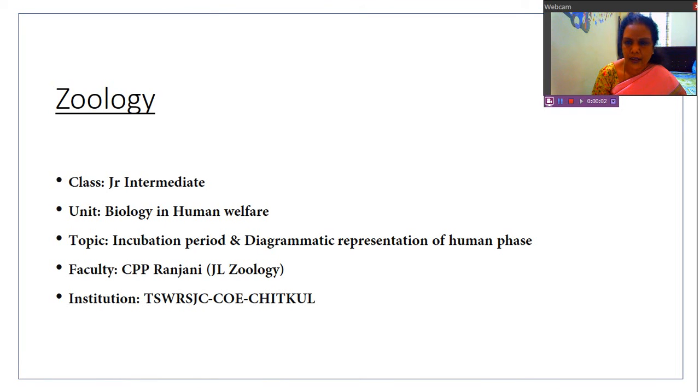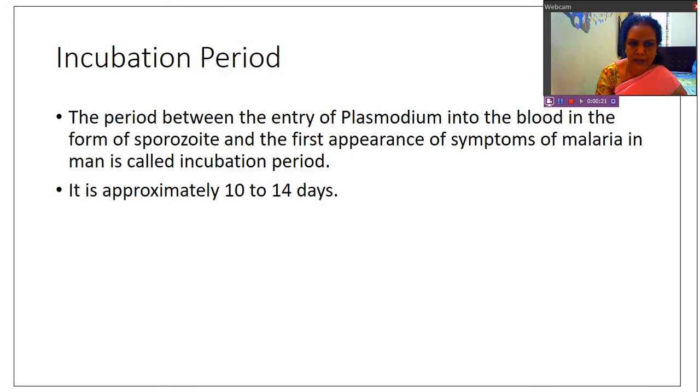Hello students, let us continue our lesson, that is Plasmodium vivax. We are studying about Plasmodium vivax life cycle in man, that is human phase. So after the completion of erythrocytic cycle, there will be symptoms of the disease in the patient. The time taken for the appearance of symptoms, that is chills and fever, is called as incubation period. It is approximately 10 to 14 days.